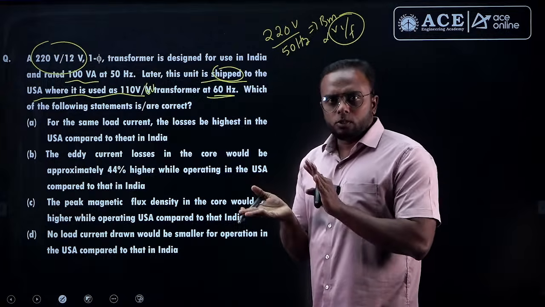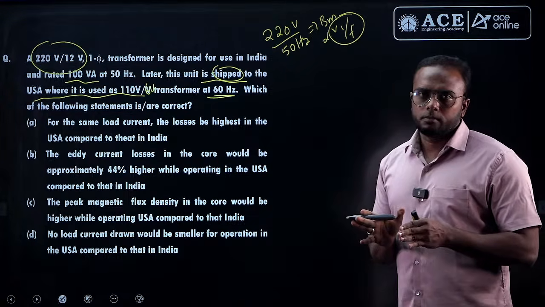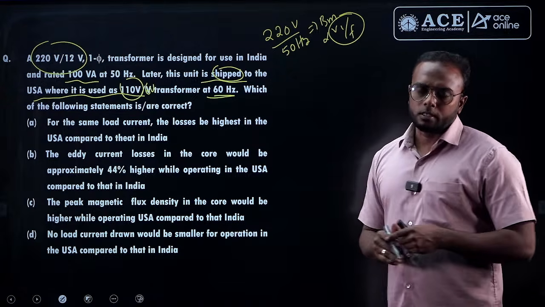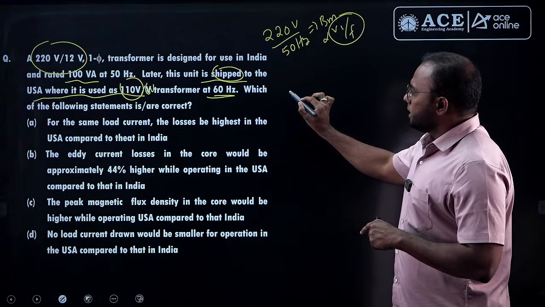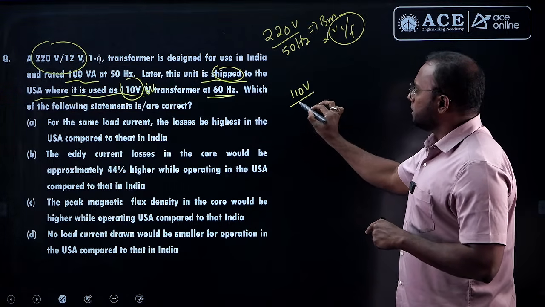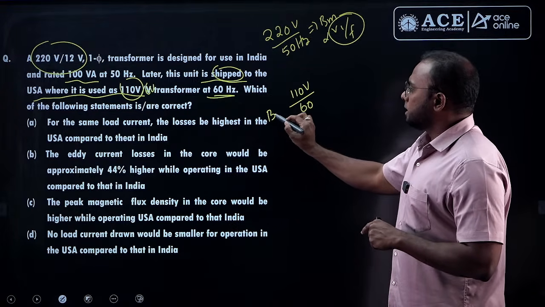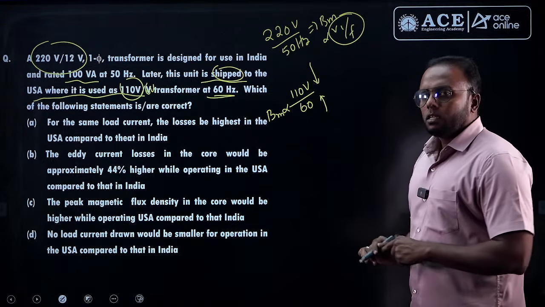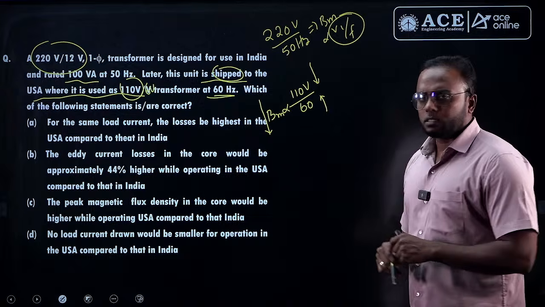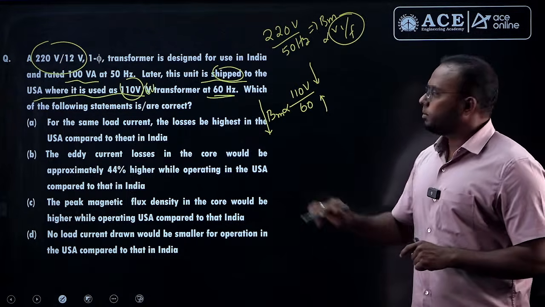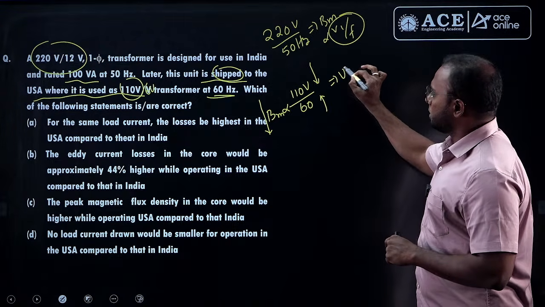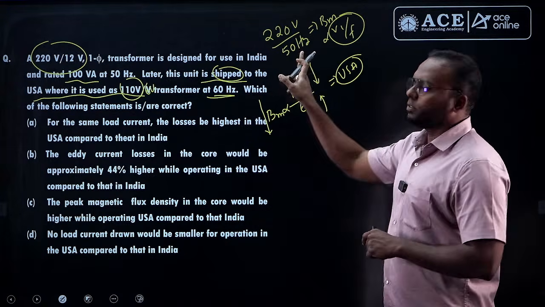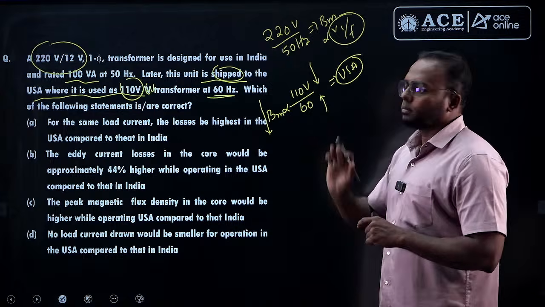Now when it is shipped to the US, the frequency is 60 Hertz. And what voltage is it operating at then? 110 volt. So the voltage is almost half. Now the new voltage is 110 volt and the new frequency is 60 Hertz. Then what happens to flux density? Check here. Voltage is reduced and frequency is increased, so the overall flux density decreases so much. The flux density of the core will decrease a lot for US conditions compared to Indian conditions. The 220 by 50 value is very high compared to 110 by 60 Hertz.